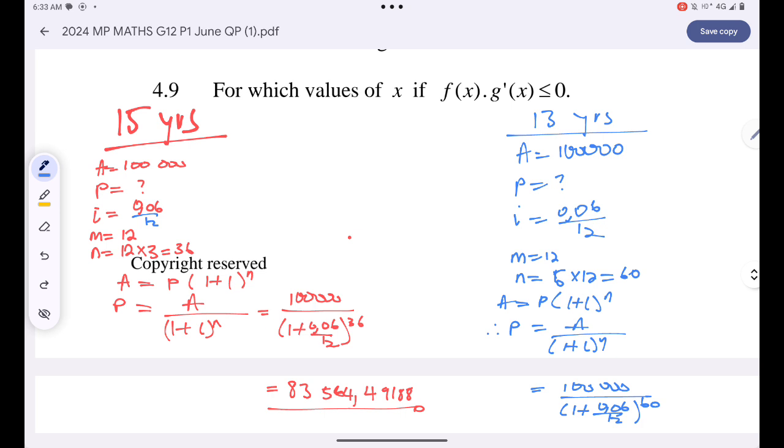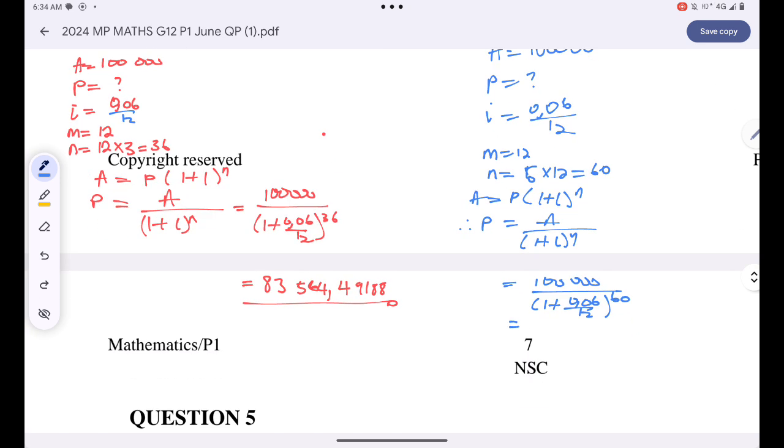That means for the 13-year-old kid, Zanele should just invest 74,136 rands 30 cents.